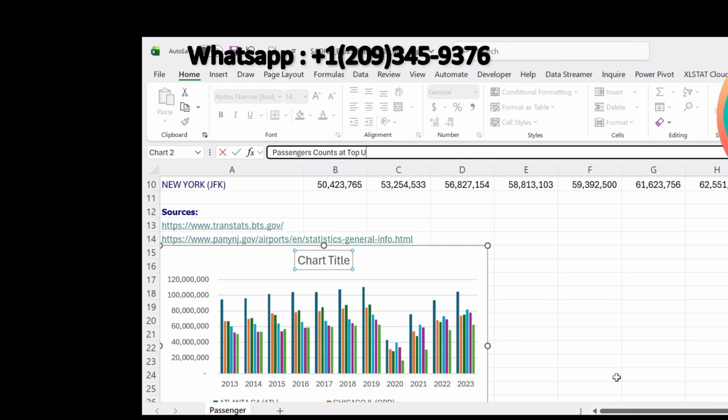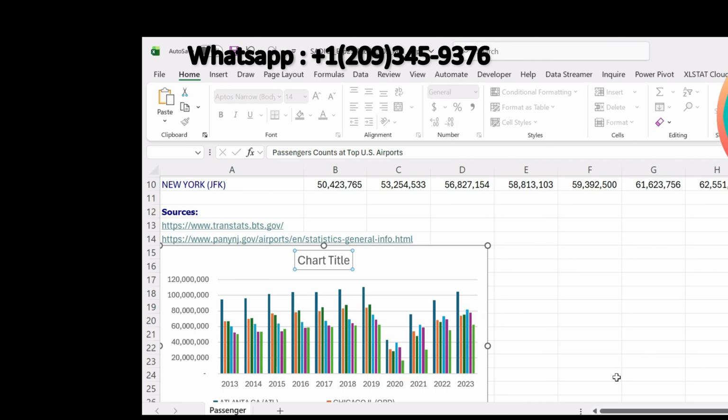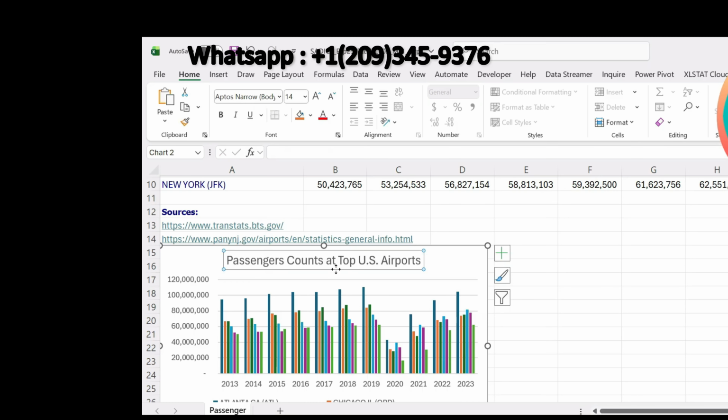After typing this, press enter. So we have added a chart title.